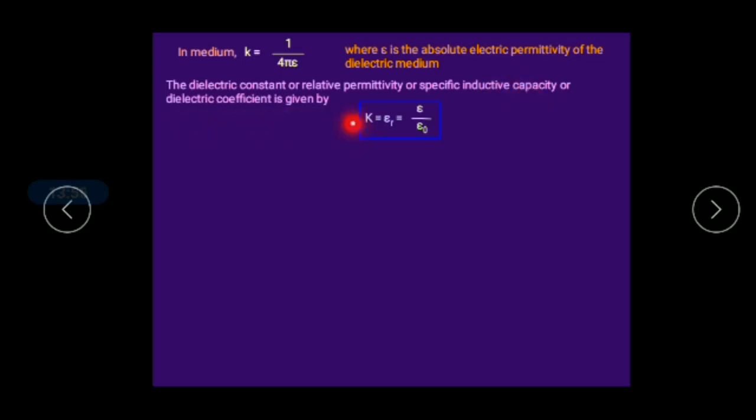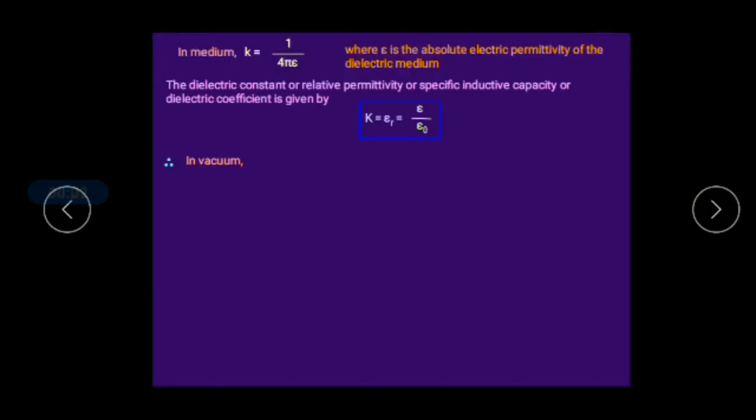It is given by capital K. It is a capital K, and usually we will represent it as epsilon r. Epsilon r means relative permittivity. It is the ratio between the permittivity of the medium to the permittivity of free space. That is epsilon r equal to epsilon by epsilon naught.